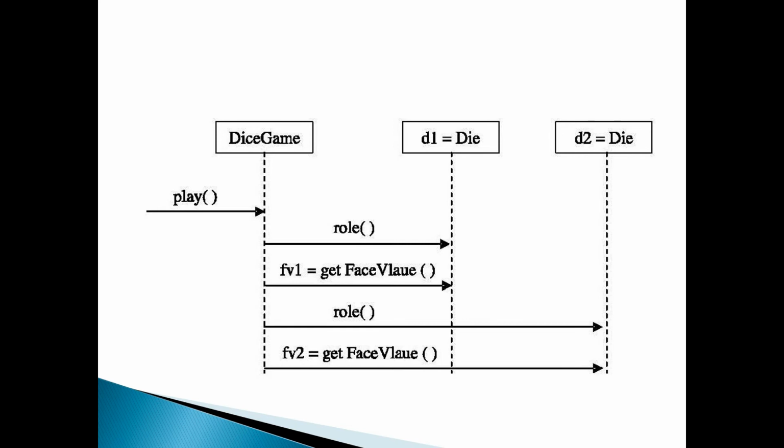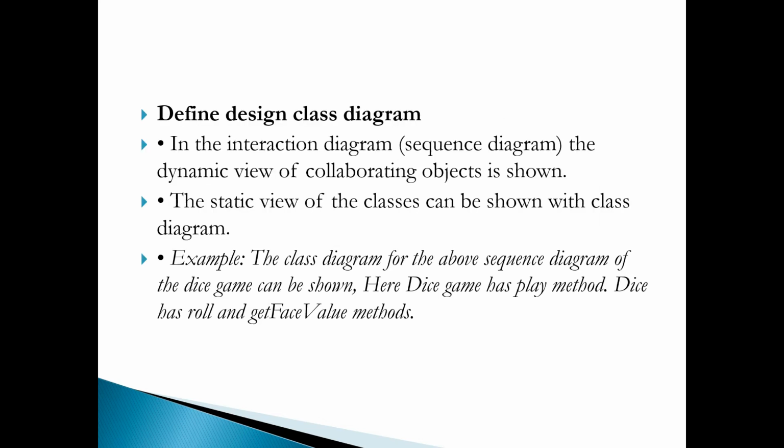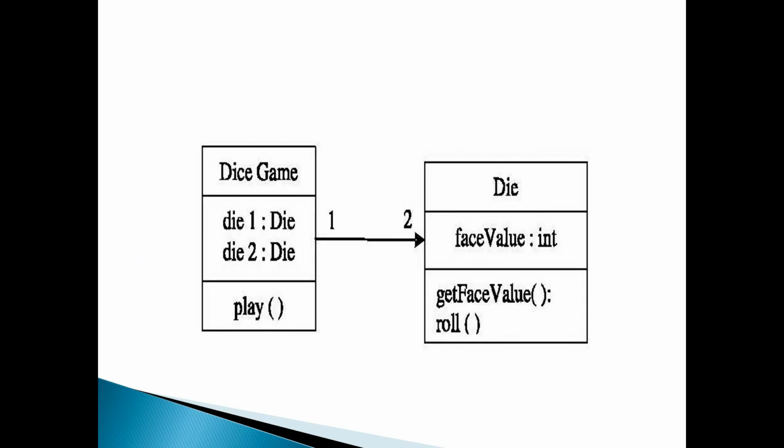Otherwise, he rolls the second die and gets another value. This is the interaction diagram. Okay, got it? This interaction diagram is nothing but a sequence diagram. It shows the collaboration between objects. Okay, this is the basic object-oriented analysis and design. This is our first topic. Next, we are moving on.